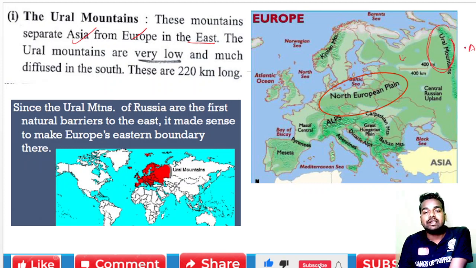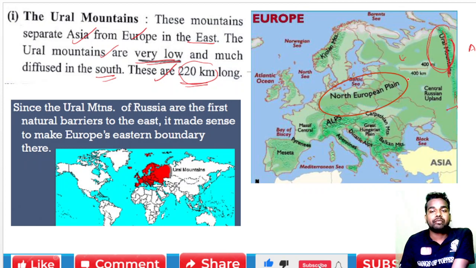Okay, that is Asia and Europe, that is in the east, and the Ural mountains are very low. You can see that these Ural mountains are very low and much diffused in the south, because in the south we can see that they are actually mixed with the plains. And how much is the distance? They are about 220 km long. So we have to understand that the length of these Ural mountains is about 220 km.